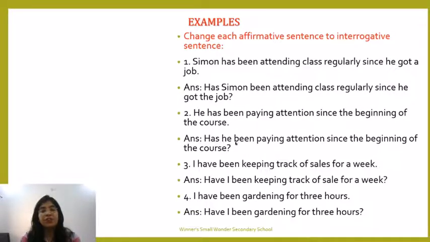Only the change will be in the beginning of the sentence, when the helping verb will come before the subject. I have been keeping track of sales for a week. So again, have will come before the subject. Have I been keeping track of sales for a week? I have been gardening for 3 hours. Have I been gardening for 3 hours?